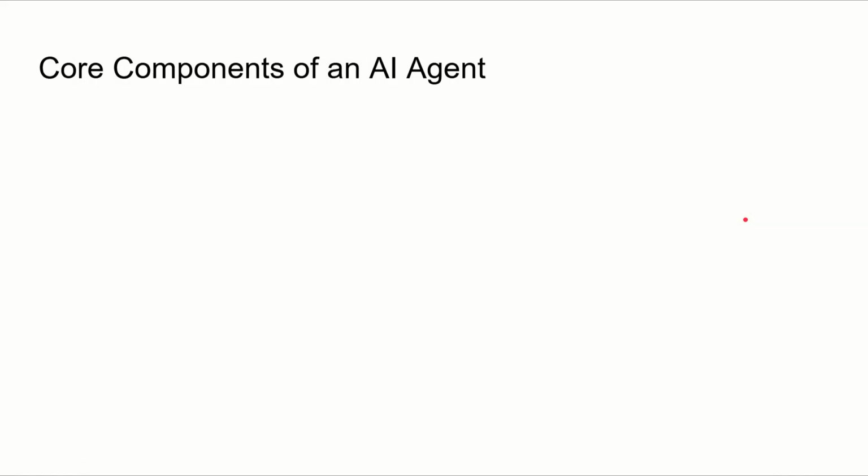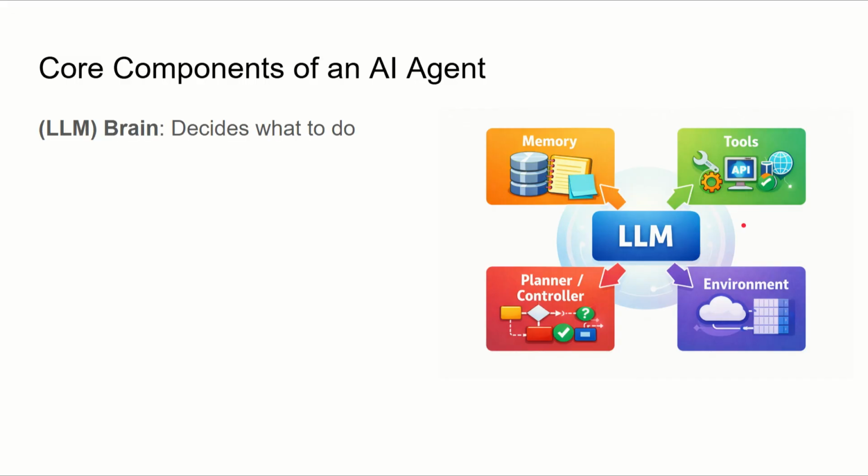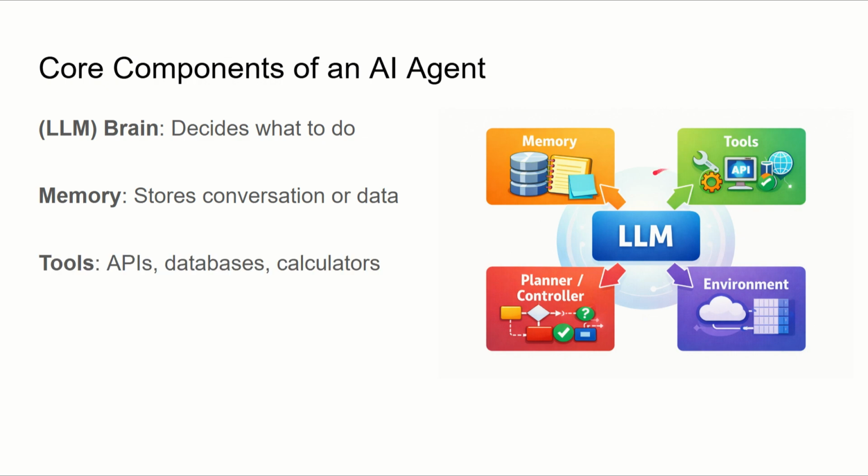Now, let's break down the core components of an AI agent. The first component is the LLM, also called the brain. This is where thinking happens. The second component is memory. Memory stores conversation history, facts, and important data. The third component is tools. These can be APIs, databases, calculators, or any external service.